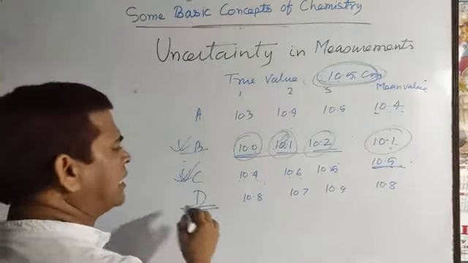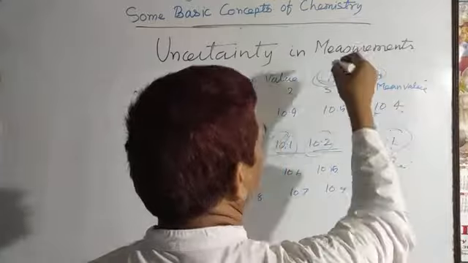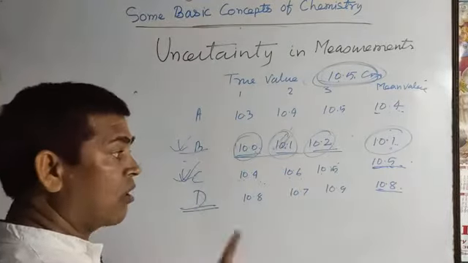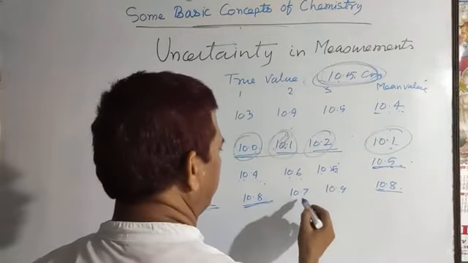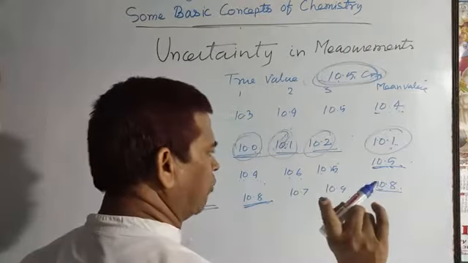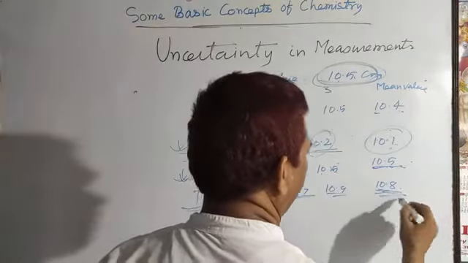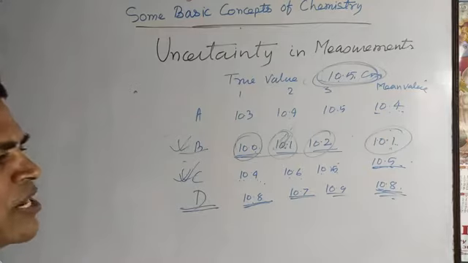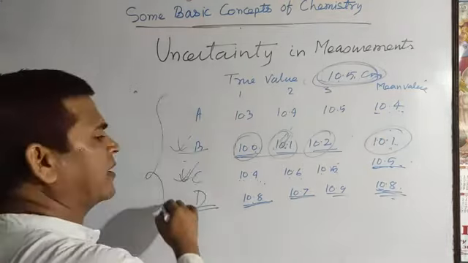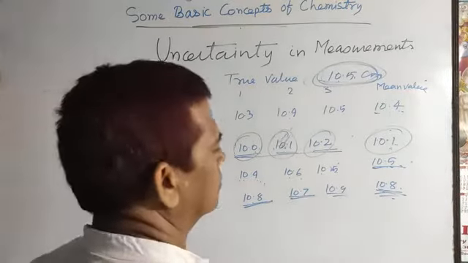But about student D, what do you decide? Here the mean is 10.8 and the true value is 10.5, so it is not accurate, and there is only 0.1 difference between individual value and mean value. So you can say it is good precise but not accurate. On the basis of the given data, you can point out other things.